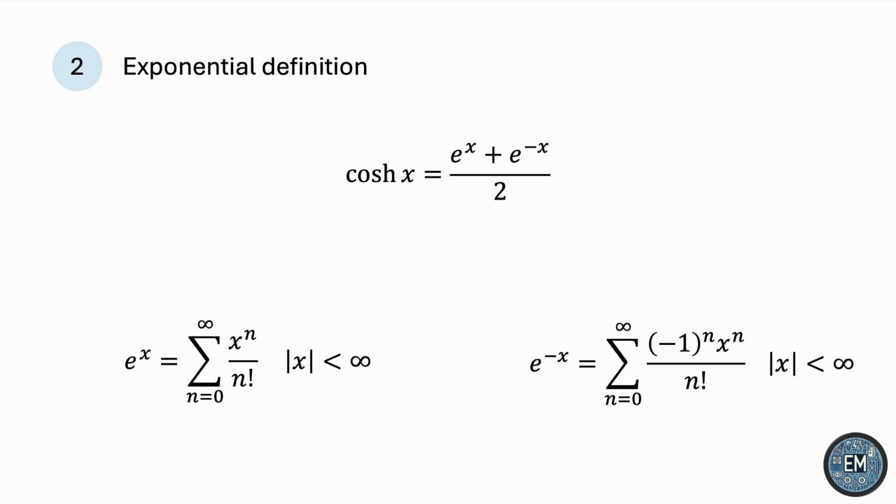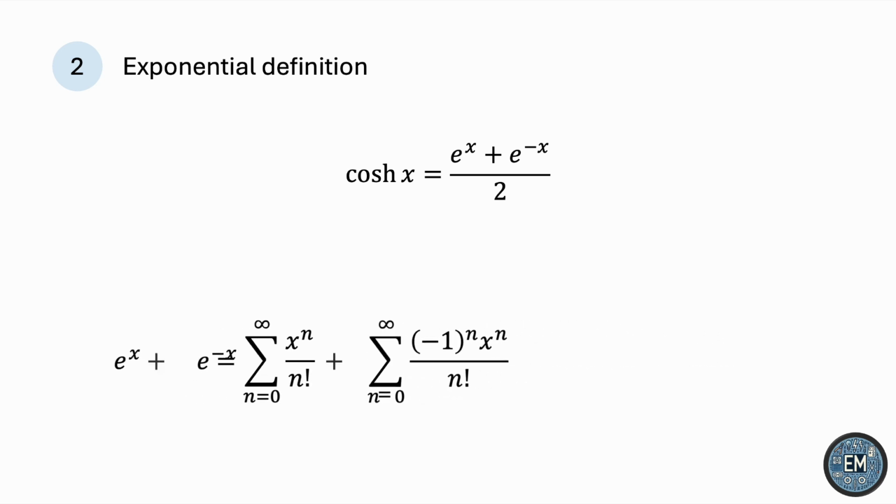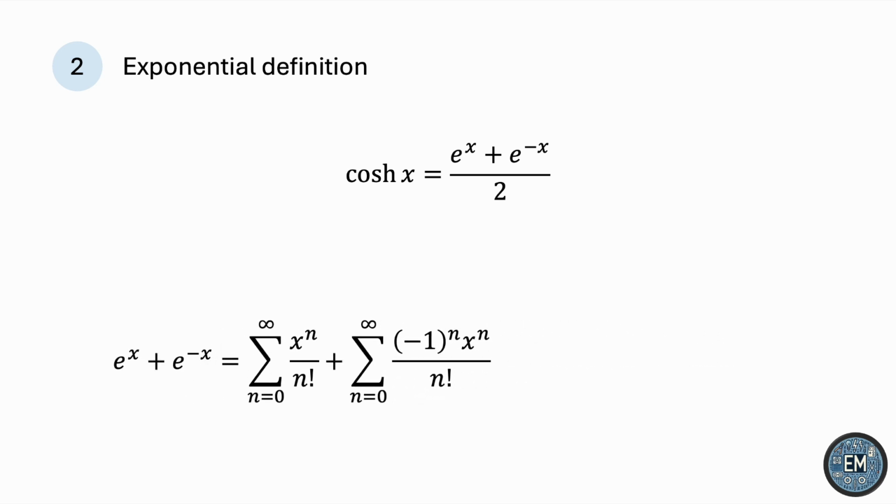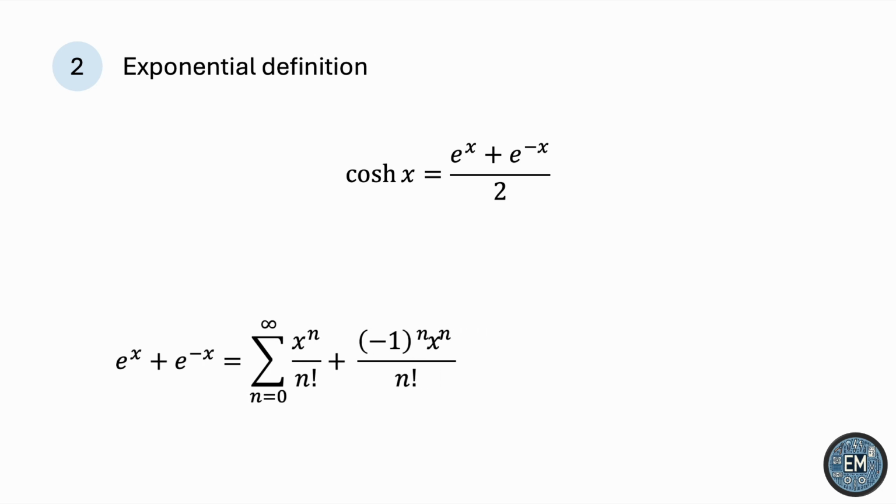So the series for the hyperbolic cosine will be derived by adding these two series and then dividing by 2. The radius of convergence will be infinity in the end because both of these series converge everywhere. Adding the two series, we get the following result, and now we can combine them together and factor out the x to the n term.